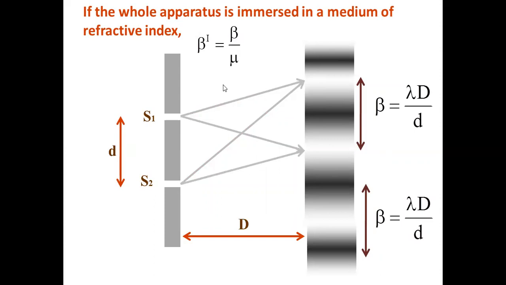Very simple. If the whole Young's double slit experiment is immersed in a medium of refractive index mu, then the new fringe width beta dash is equal to beta by mu, because wavelength lambda dash is equal to lambda by mu. When that light travels in the new immersed medium, its wavelength will no longer be lambda, it will be lambda by mu. Hence beta dash is beta by mu.